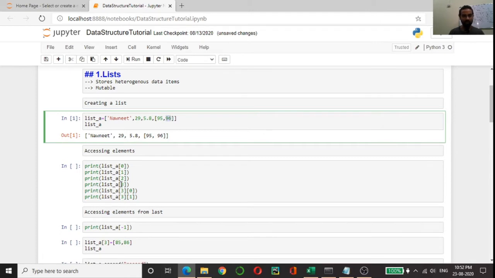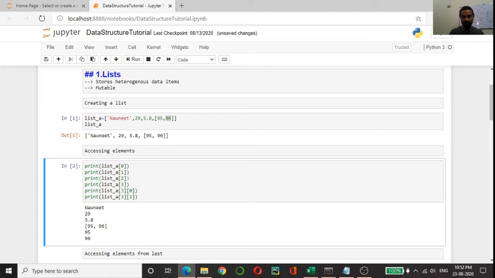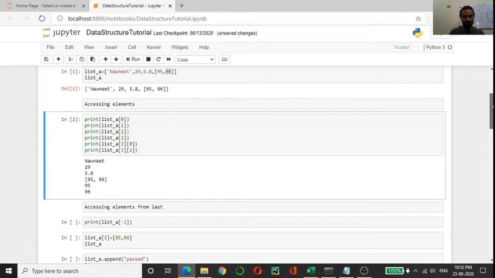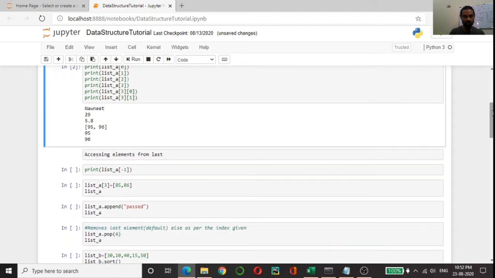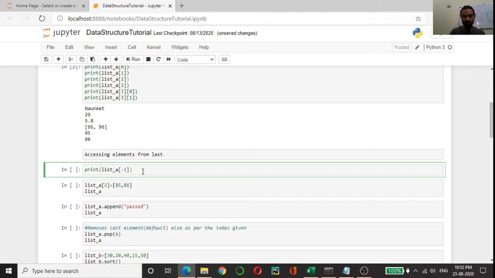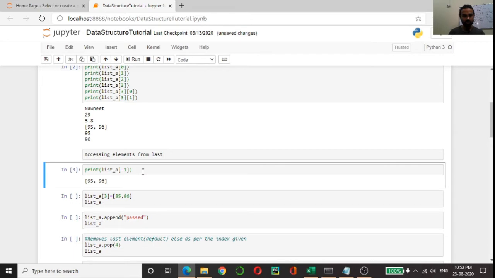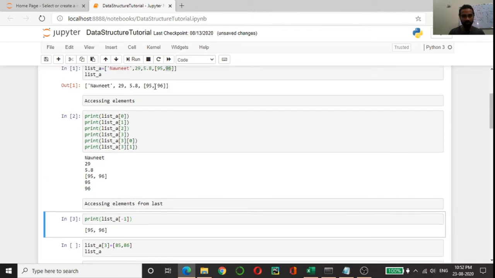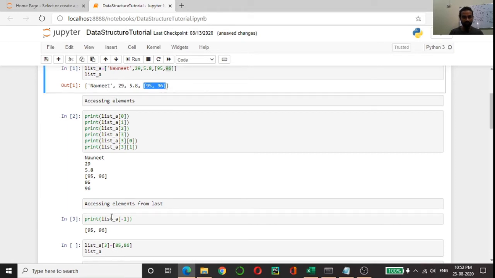I am trying to print all the elements by using their indexes. So once I run this, I'll be getting the values here, and if we pass -1 to the list, it will print the last element of that list. You can see it here, as I had one list as the last element, so that list is getting printed, 95 and 96. You can see it here, 95 and 96 I have passed, so the same thing is getting printed here.